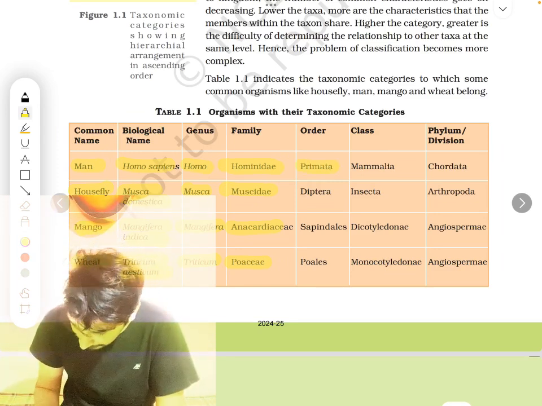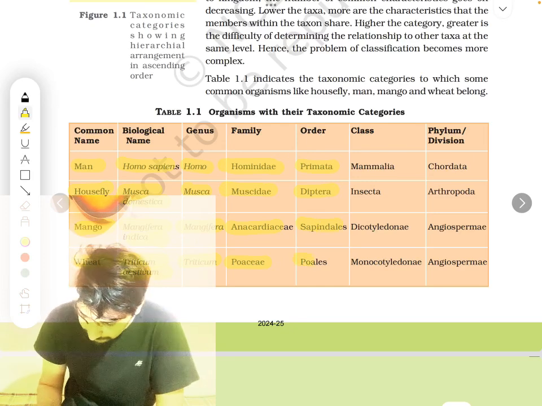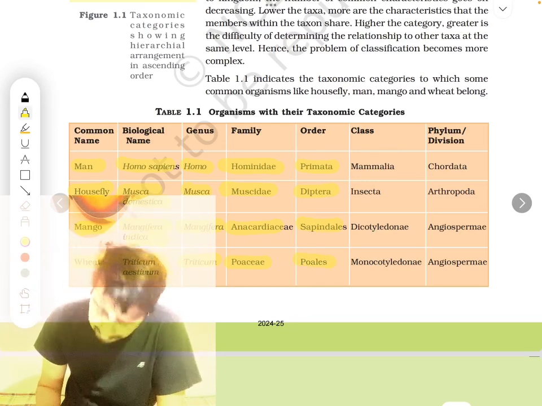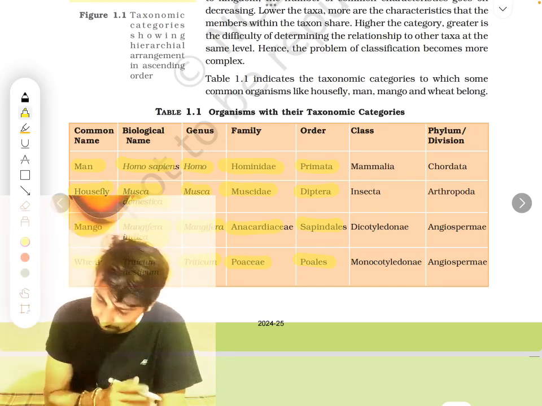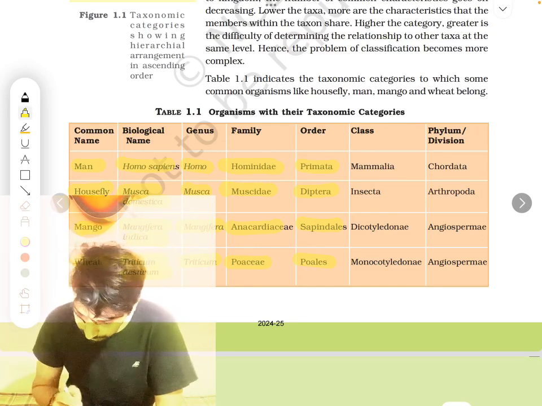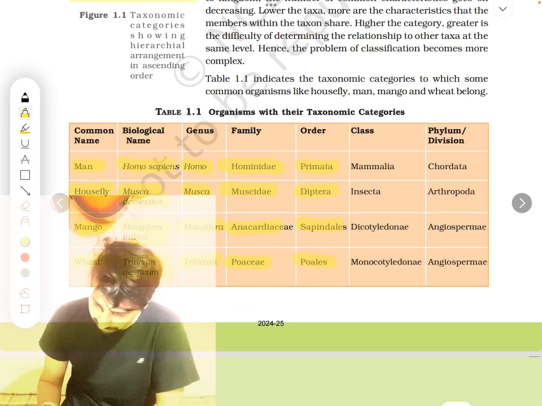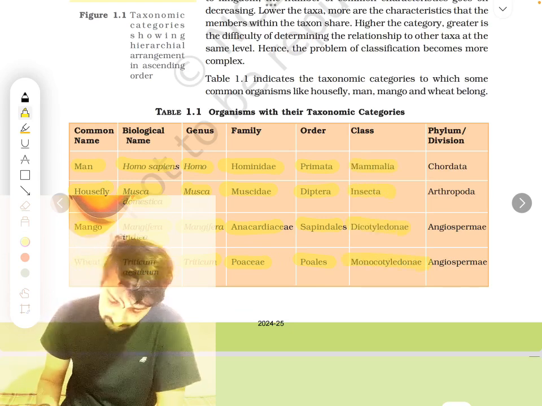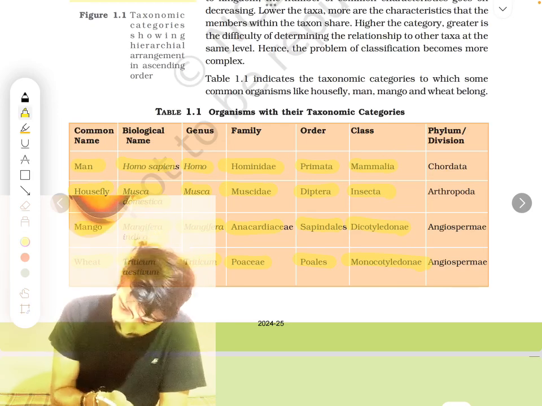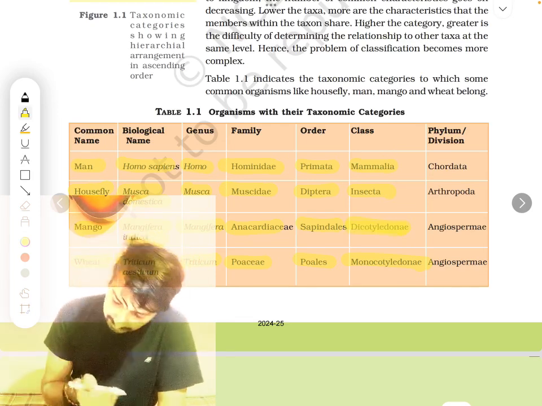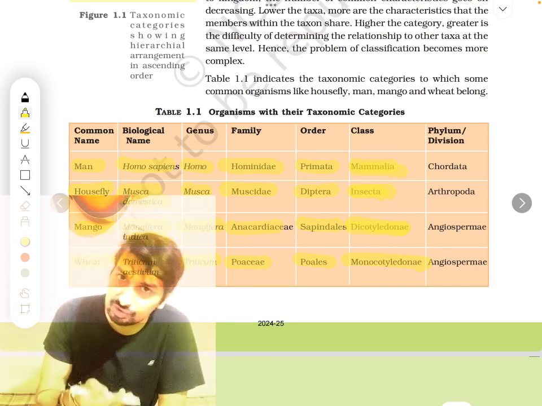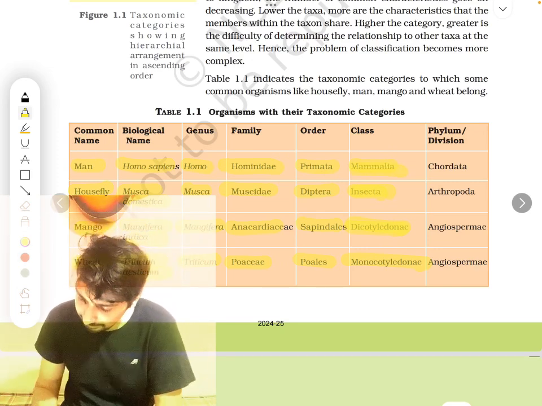Next, order is Primata, Diptera, Sapindales, Poales in the case of wheat. Correct? Man is Primata. We are primates, right? So we are from the order Primata. Housefly is from Diptera, and so on. Class is Mammalia, Insecta, Dicotyledonae, Monocotyledonae. Wheat is a monocot, so Monocotyledonae. Mango is a dicot, so Dicotyledonae. Housefly is an insect, so Insecta. Man is a mammal, so he is from the class Mammalia.